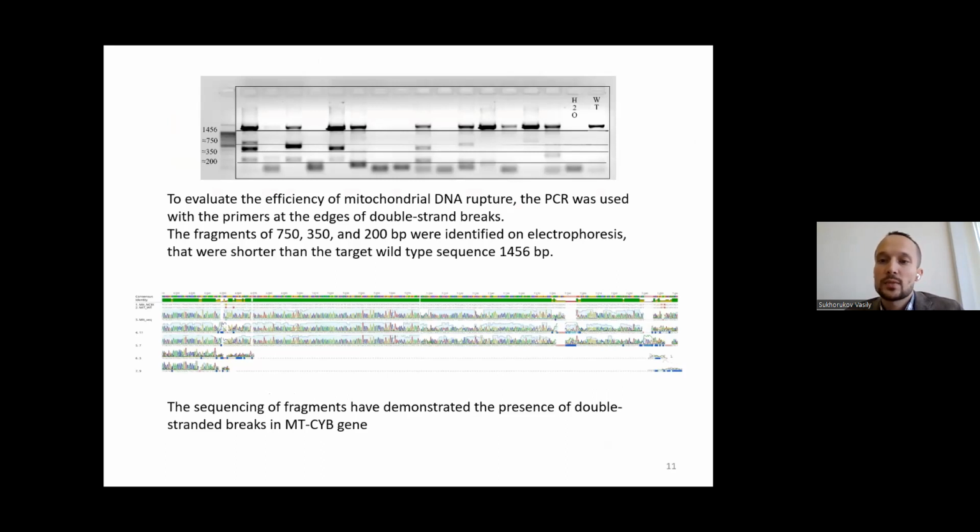Then we tested this vector on THP1 cells, and showed by PCR analysis and Sanger sequencing analysis that our vector can produce double-strand breaks in the target area of mitochondrial DNA.